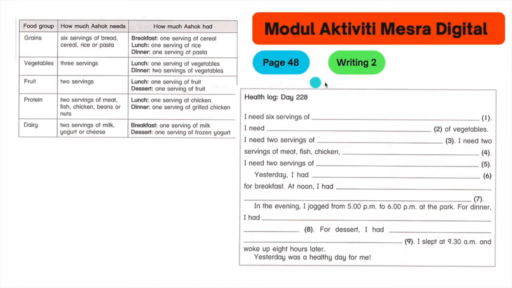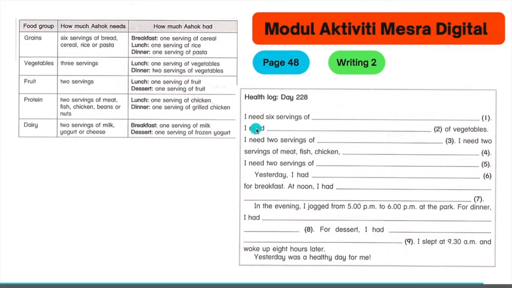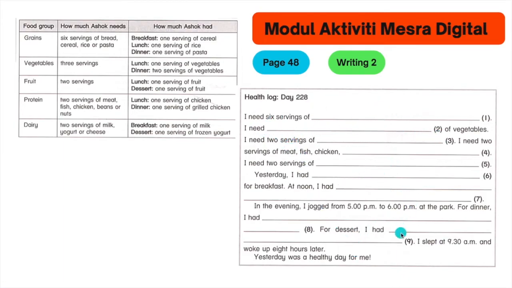Next, exercise, page 48, writing 2. In module activity Mesra Digital, this type of question is almost similar to the one that we had for UPSR. So this is kind of practice for you to do your writing. First of all, you need to read the entire table here. And after that, before you fill in the blanks, please read the entire writing. Okay, let me show you the example.